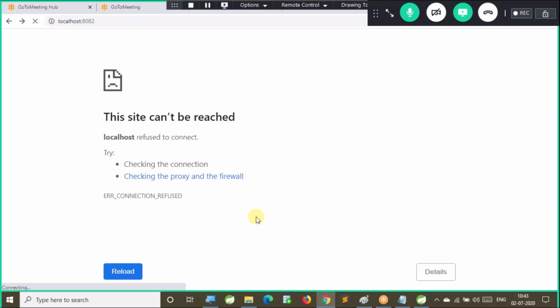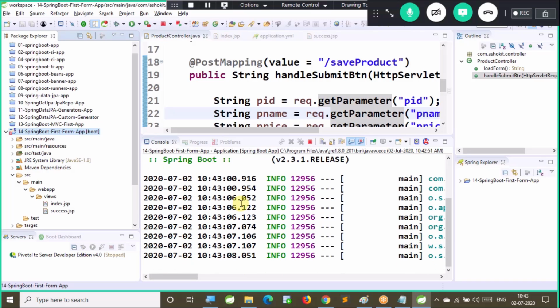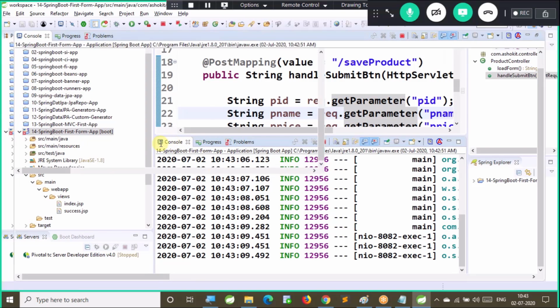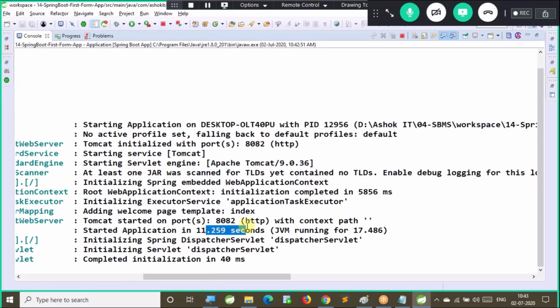Server is getting started. Port 8082, context path is empty. Yes, reloaded.